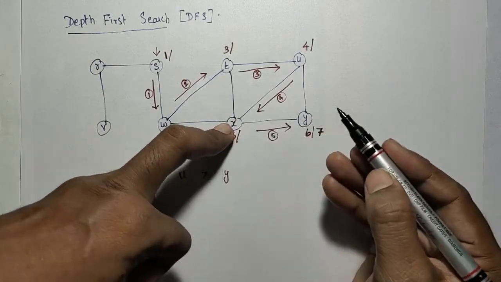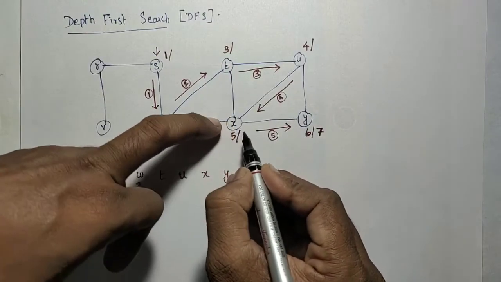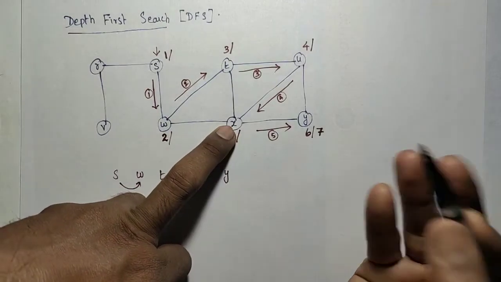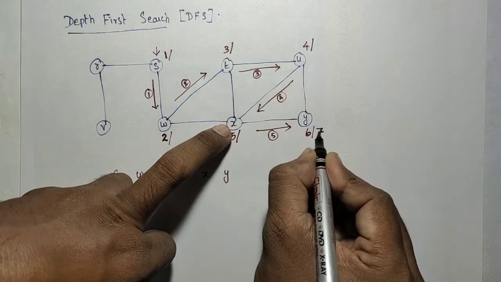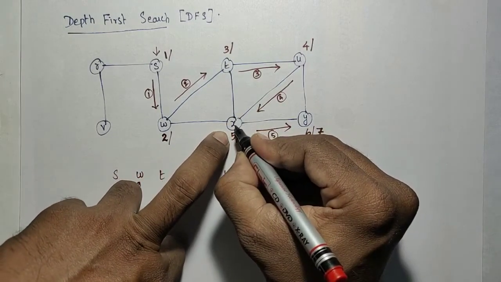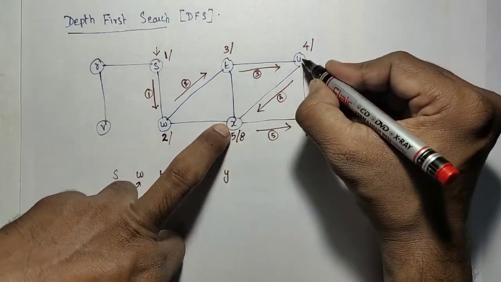That is the procedure for depth first search. So you go back to that X, and then here you check for unvisited adjacent nodes. There are no unvisited adjacent nodes. So I have to mark the finishing time of X, that is 7 and then 8. And then I need to go back to the parent of that X. The parent of X is U. So I have to go to that U.